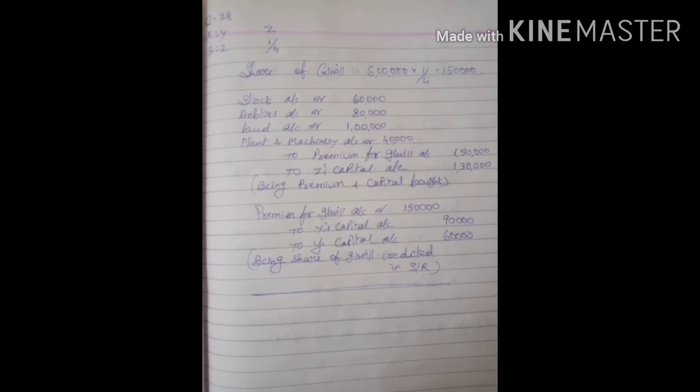Here children, in question number 28, X and Y were partners in the ratio of 3:2. Z is admitted for 1/4 share. Of course, he is bringing 6 lakhs for his share of goodwill as well as for capital. The goodwill is 1,50,000. Here he has brought not only cash, but some assets for his share of premium and for his share of capital. So all the assets which are brought are to be debited and his share of premium is to be credited, that is 1,50,000, and the remaining is for his capital. And that premium, the 1,50,000, is to be credited to X and Y in their sacrificing ratio.